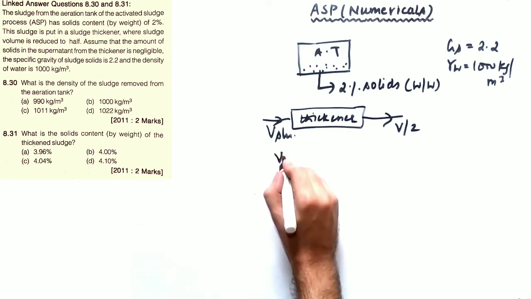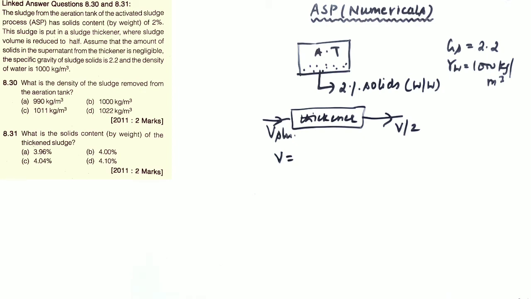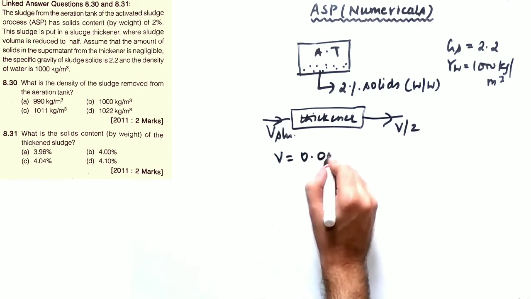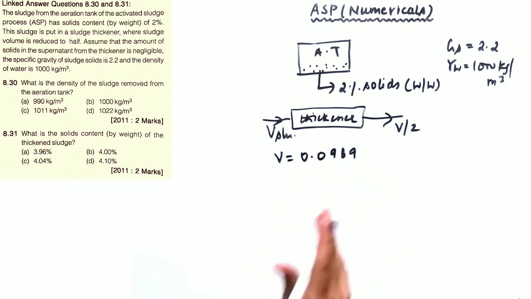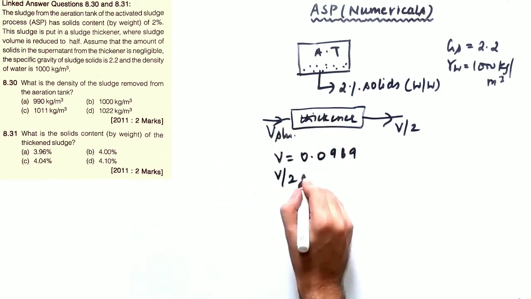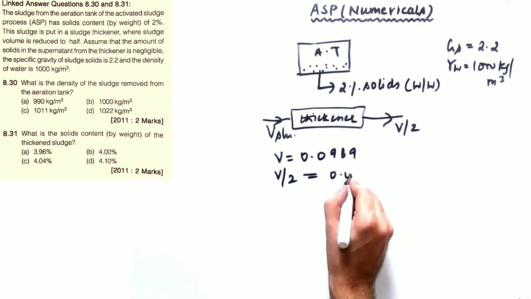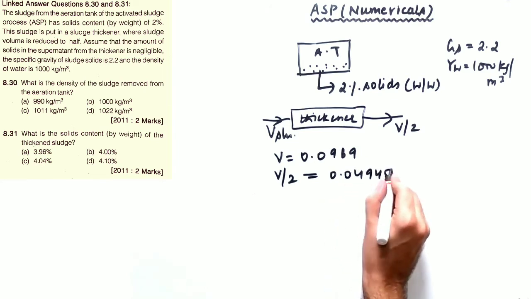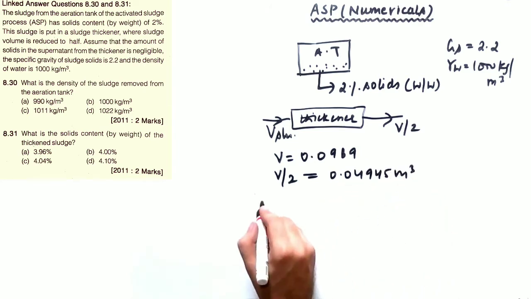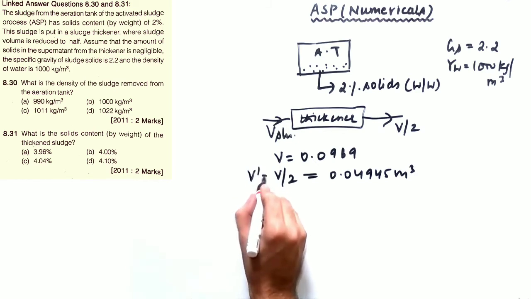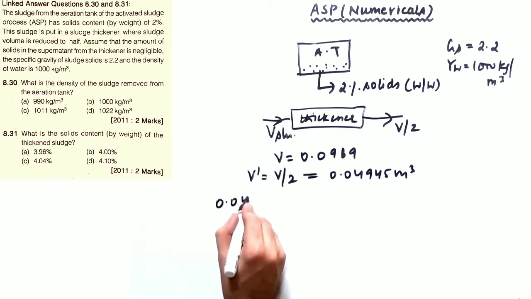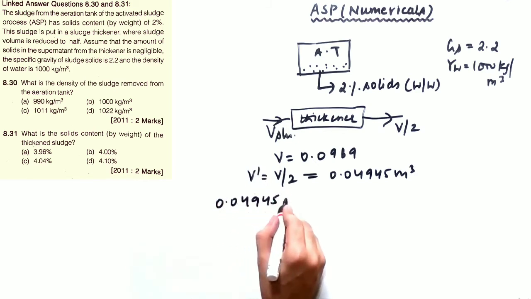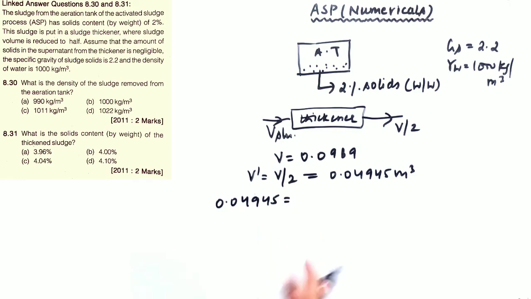Now the initial volume, you calculated, was 0.0989. This whole volume of sludge is passed through the thickener and it is reduced to V by 2. That means V by 2 is 0.04945 meter cube. Now this V by 2, or we can say V dash, 0.04945, is equal to the volume of solids, which will remain as it is, plus the volume of water.